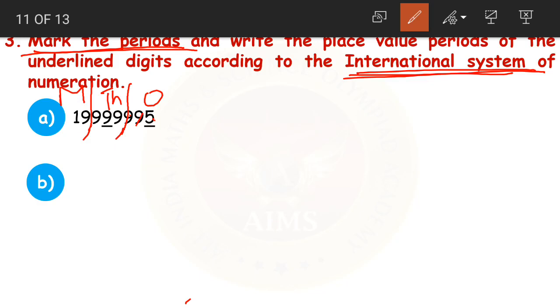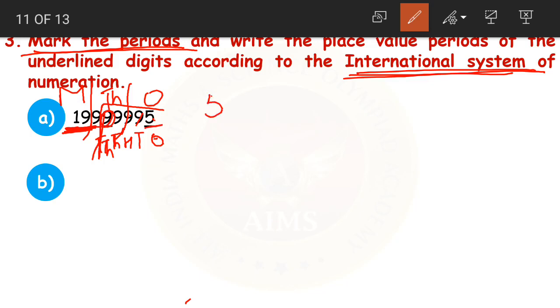We need to write what, children? We need to write place values. For that, firstly, we shall write the place values of all the digits. Ones, tens, hundreds, thousands, 10,000s. It's okay even if we write only up to 10,000s because this is the number we want. We do not need the place values of these digits. So I am stopping the place values here only.